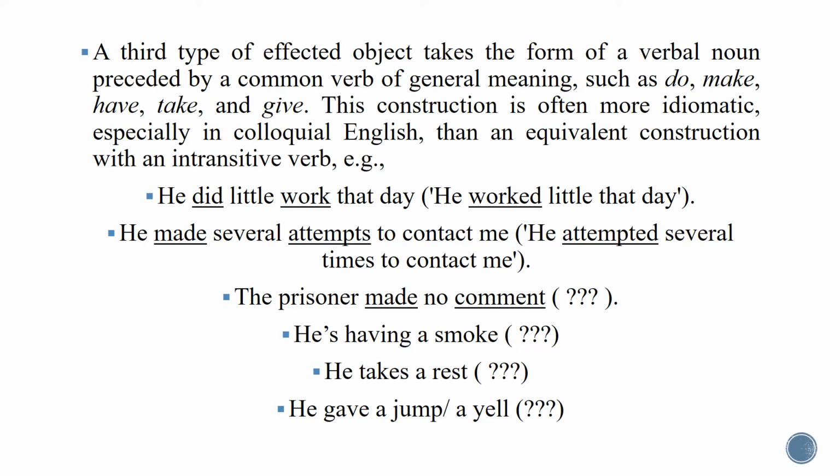This verbal noun is usually used in sentences with verbs described as common or having general meaning, such as do, make, have, take, and give. In fact, such constructions are commonly used by native speakers in colloquial English. But in formal English, they don't like to use this.